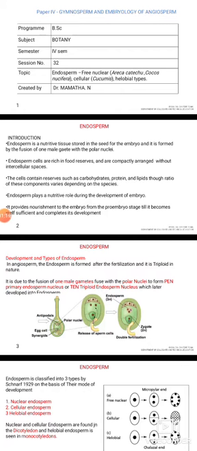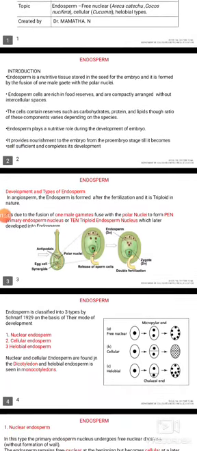This zygote undergoes repeated division to form an embryo. This process is also known as syngamy, and this embryo requires nourishment, and the endosperm provides the nourishment to the embryo from the pro-embryo stage till it becomes self-sufficient and completes its development.